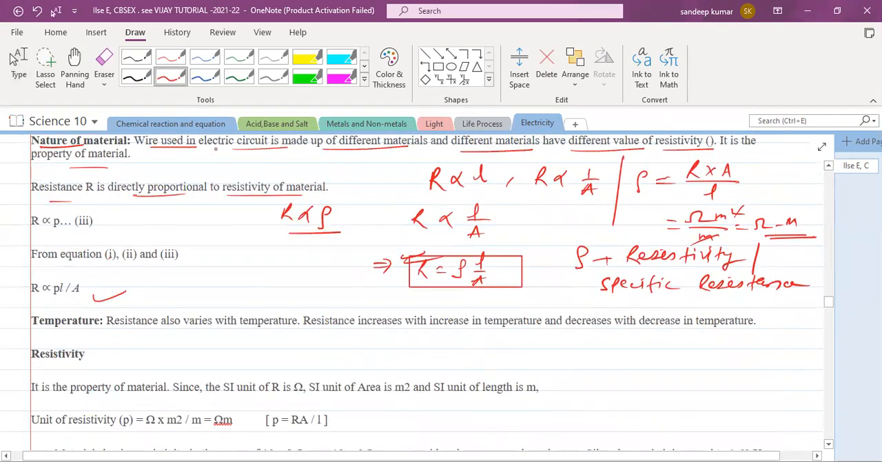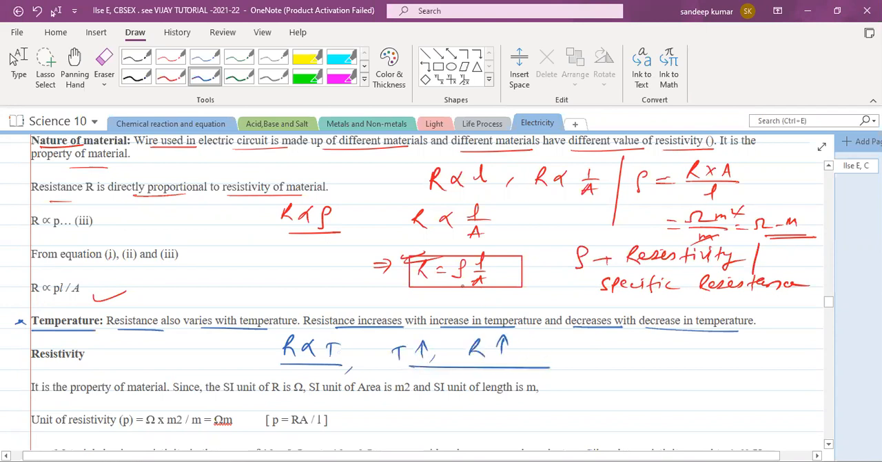One more factor which affects the resistance is temperature. Resistance also varies with the temperature. Generally, resistance increases with the increase in temperature and decreases with a decrease in temperature. So you can write resistance is directly proportional to the temperature. It means when the temperature increases, resistance also increases.